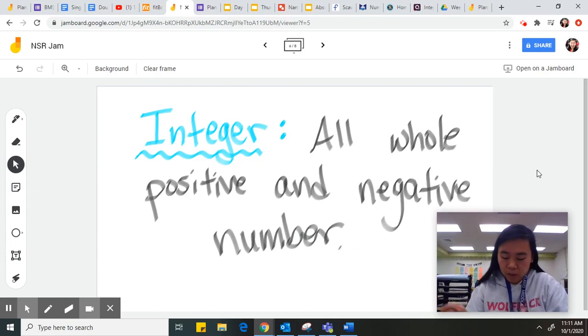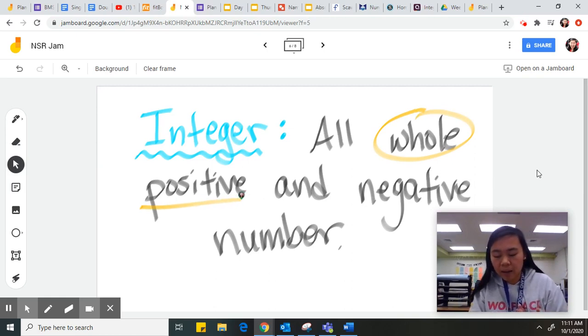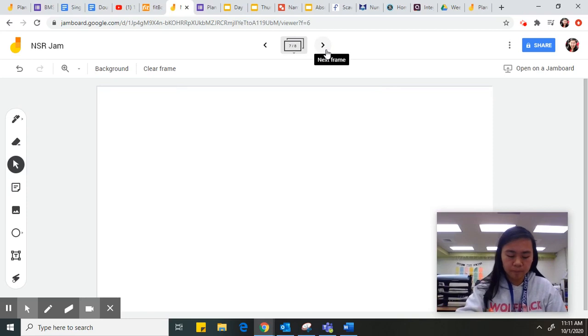So if there's some words that we want to highlight, it's definitely whole. We're looking at only whole numbers as well as positive and negative. Okay, doesn't matter if it's positive, doesn't matter if it's negative. I'm really looking at, is it a whole number? Okay, so let's look at a few different types of numbers here.